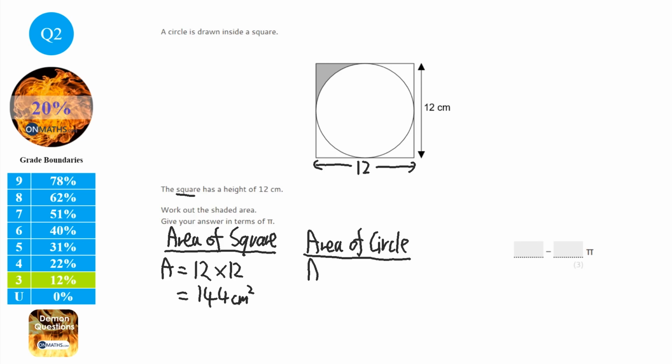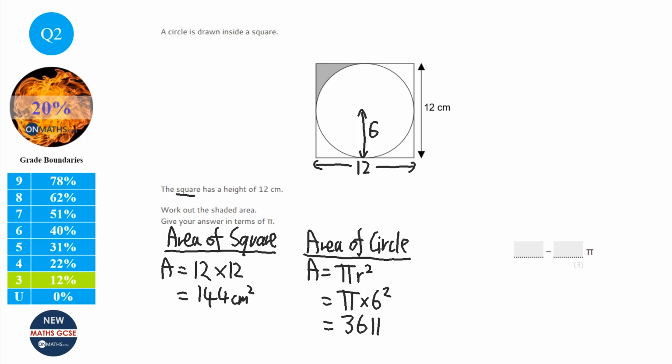Now this you need to remember the formula, which is pi r squared. That you do need to know because you're not given that in the exam. So it's going to be pi times, and now what is the radius of that circle? The radius is halfway across the circle. Now the circle has the same diameter as the square's height. So the radius is half of that, so it's going to be 6. So it's going to be pi 6 squared. 6 squared is 36, and we write that as 36 pi.